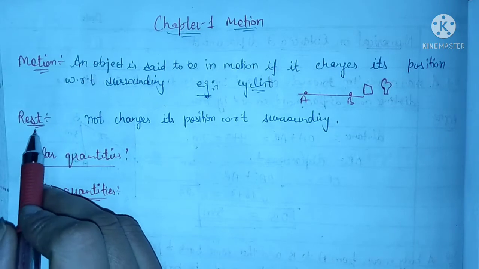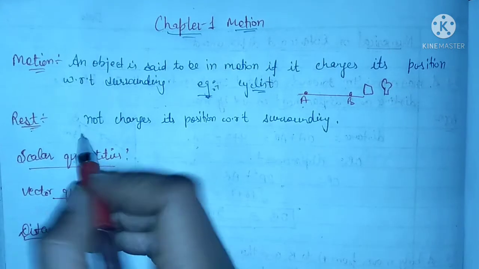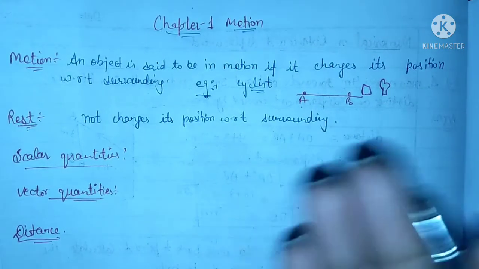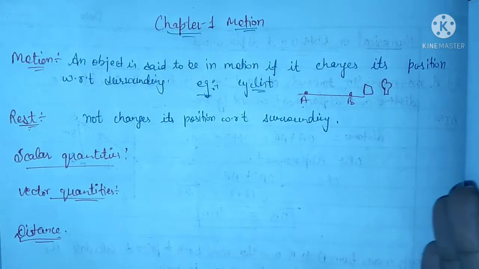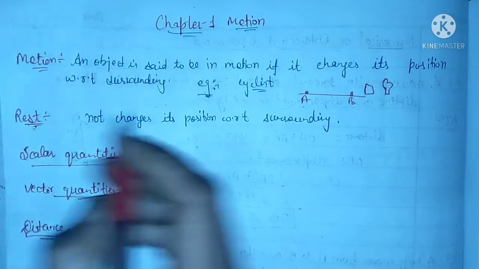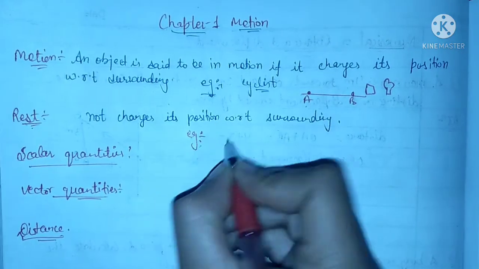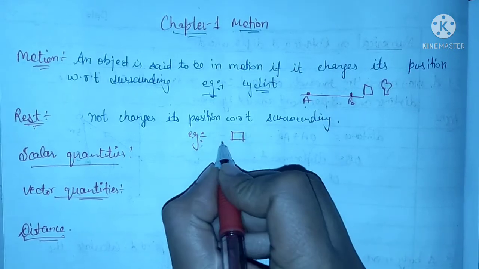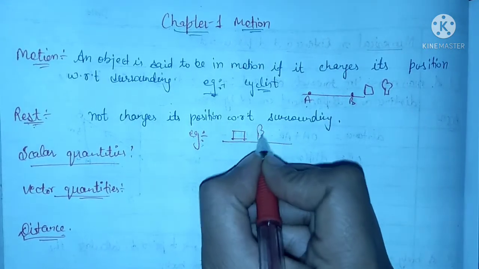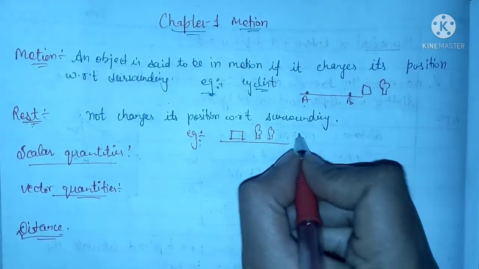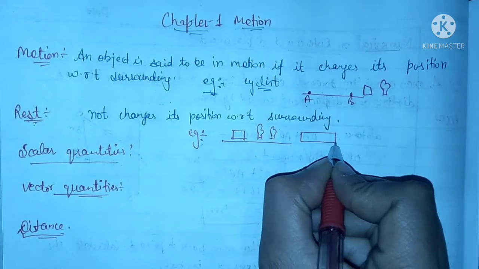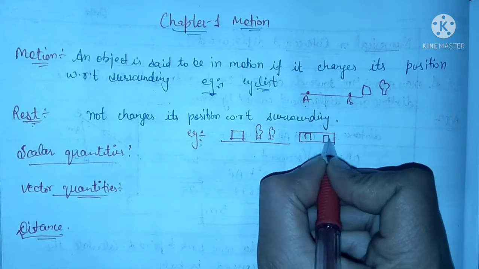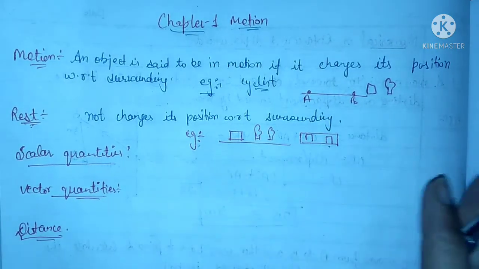Alright, the next term is rest. When an object or a person doesn't change its position with respect to surrounding, we can say that that body, that person, that object is at rest. For example, let's take the example of a house. A house is at rest with respect to a tree near it, or a man in the car. Let's say this is a car. A man in the car is at rest with respect to another man sitting beside him in the same car.